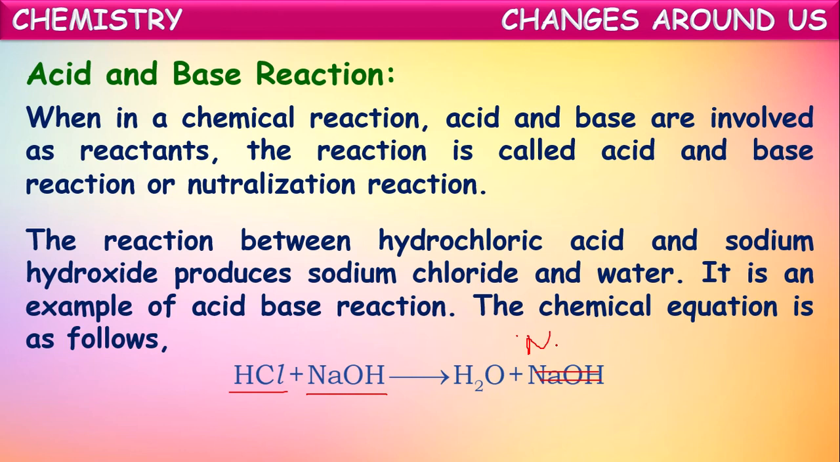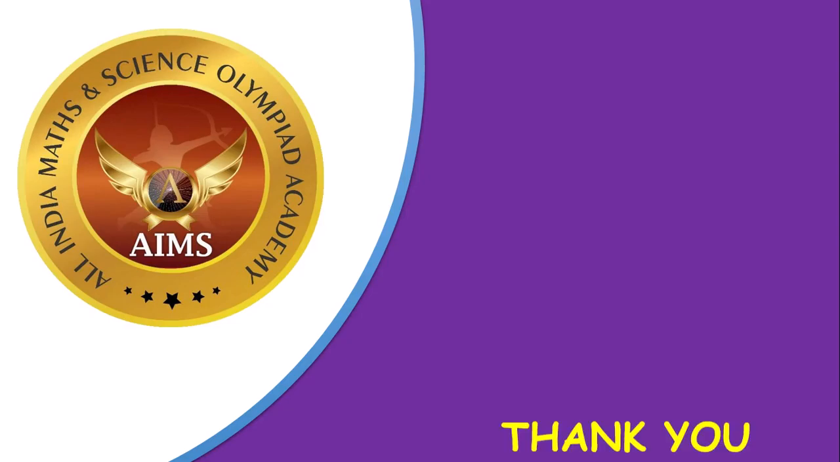They are NaCl, salt, and water. Salt and water are formed as products. This kind of reactions in which acid and base combine together to form salt and water as products are called acid base reactions or neutralization reactions. Okay, they are the different kinds of chemical reactions.